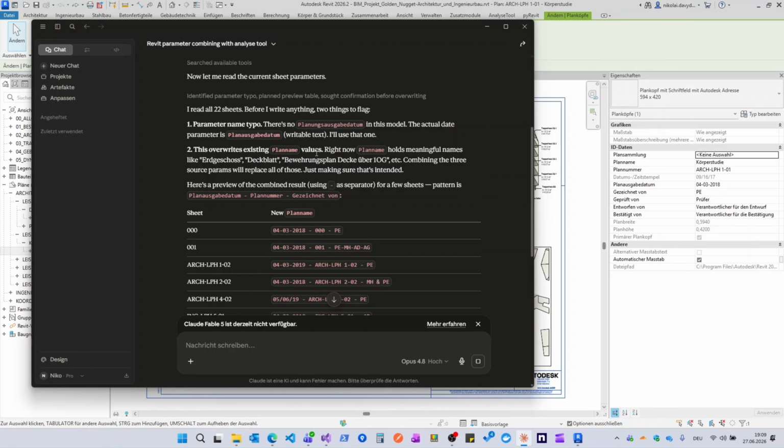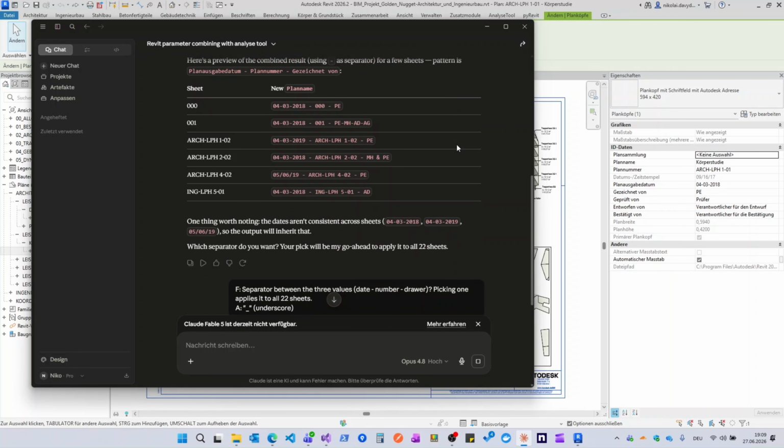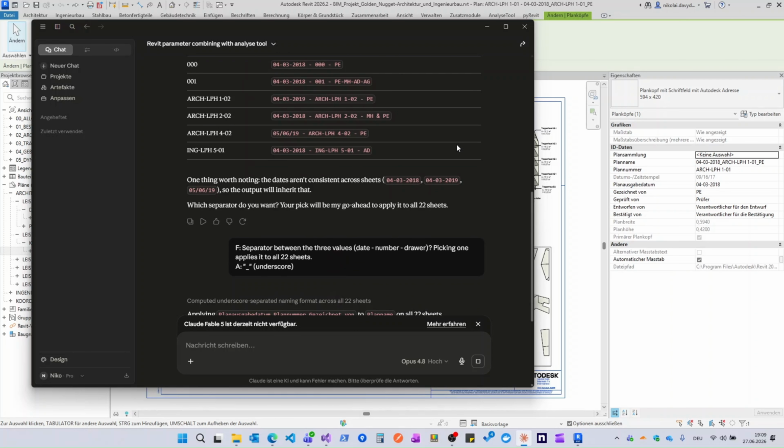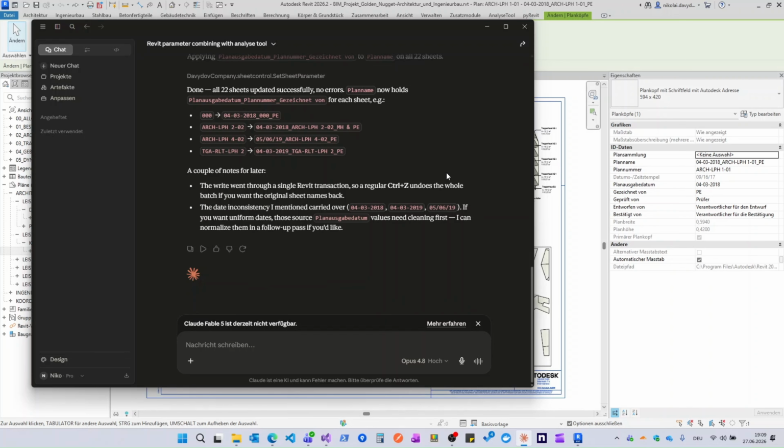Now let's look at the result. Claude successfully collected all the required information. After that, it executed the command and updated the sheet names directly inside Revit. The result is not only useful for my current workflow. Because extensions can be stored in a shared location, other team members can use the same functionality without rebuilding it.